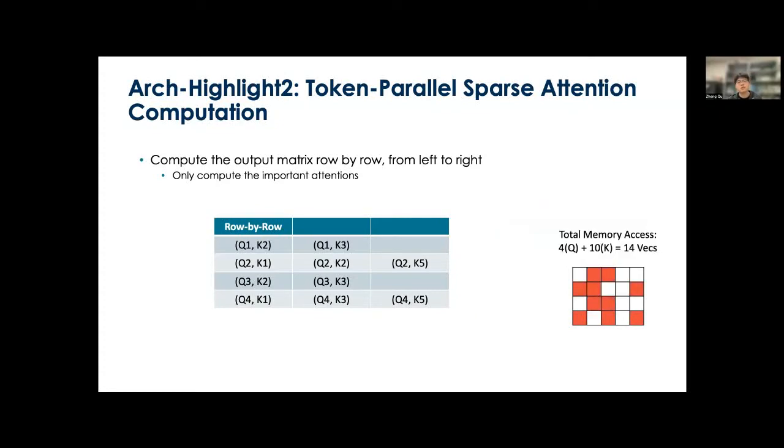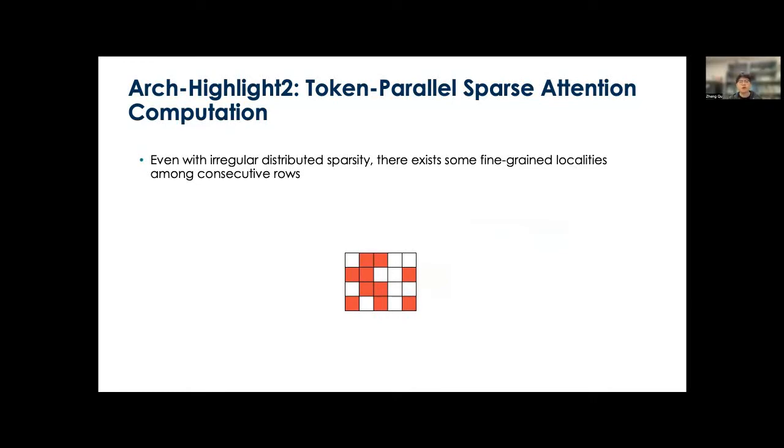At last, in order to compute the final output matrix, we require in total 14 vectors. So we need to traverse Q only one time, but we need to constantly reload some of the key vectors. In our work, we argue that this kind of row by row data flow is suboptimal.